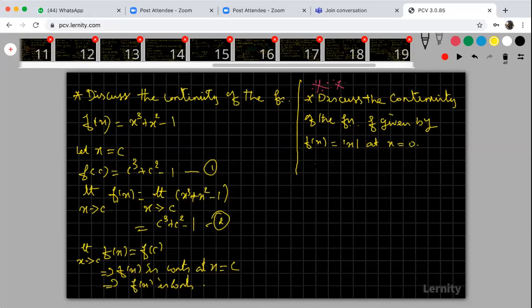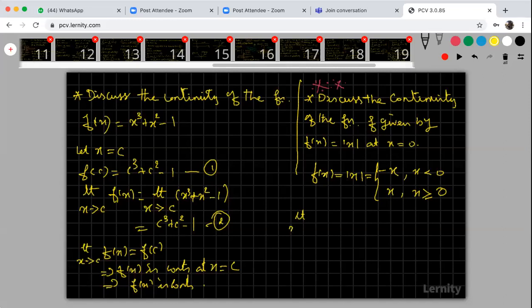What is the definition of modulus of x? Your f of x is equal to modulus of x. The definition is minus x when x is less than 0, plus x when x is greater than or equal to 0. Right. Now I am going to check the continuity of the function at x is equal to 0.